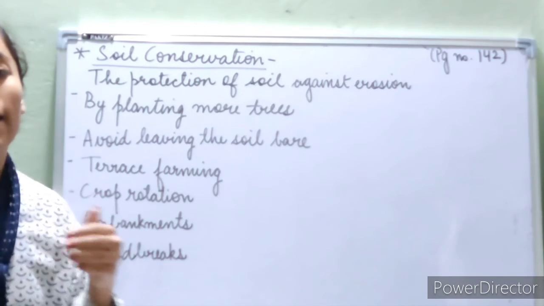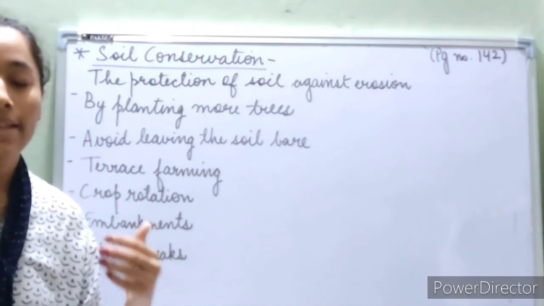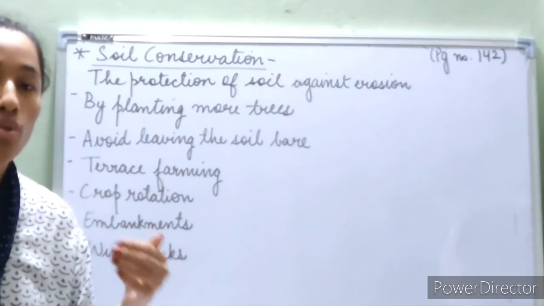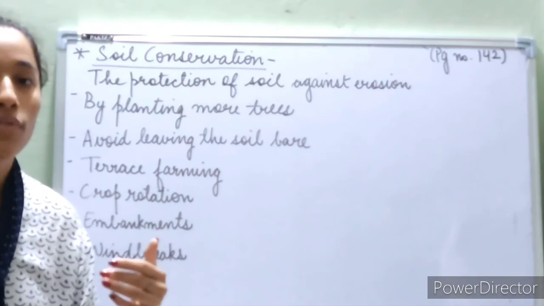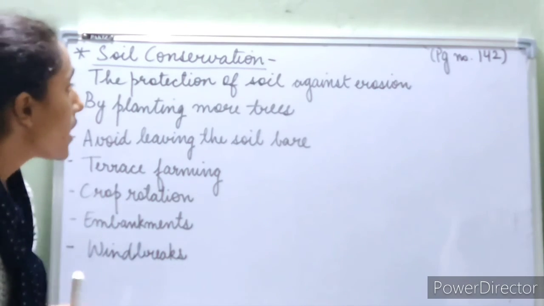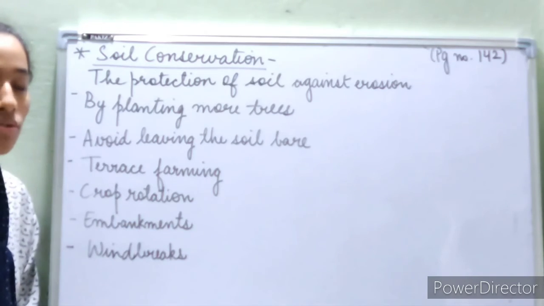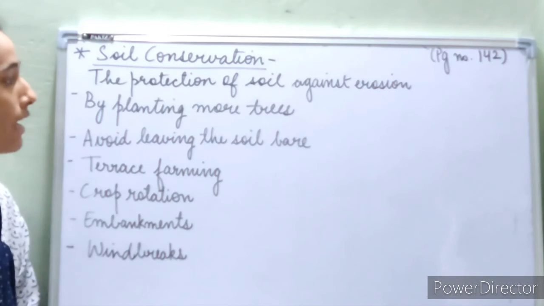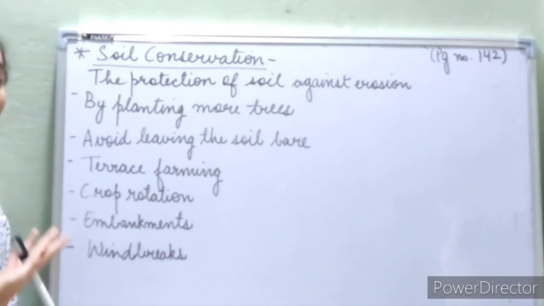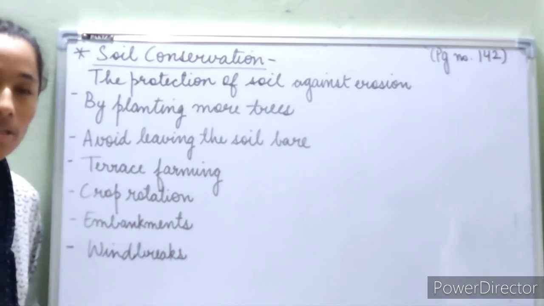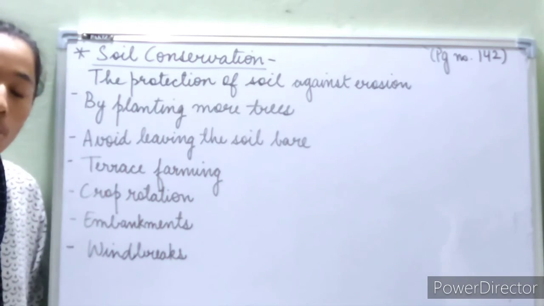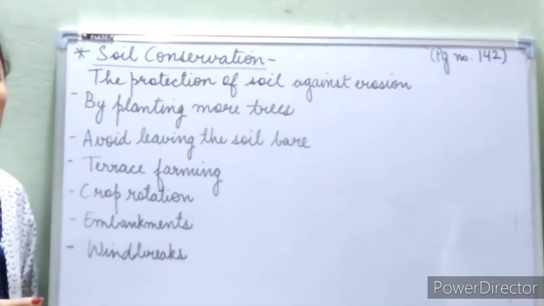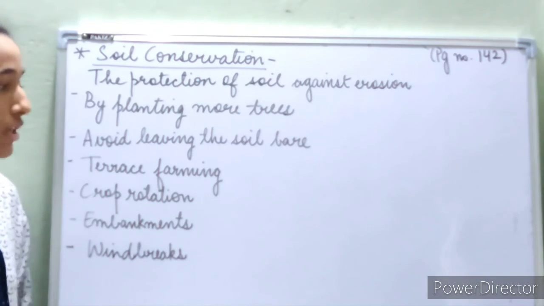So these trees act as a barrier against the winds, and they protect the fields from getting so much wind and from being eroded by the wind. So these are the topics for soil conservation. Soil conservation is the protection of soil against erosion, and there are many ways, but some of them we learned about today. They are mostly related to planting more and more trees and more plants. For example, we can plant more trees, we should promote afforestation.